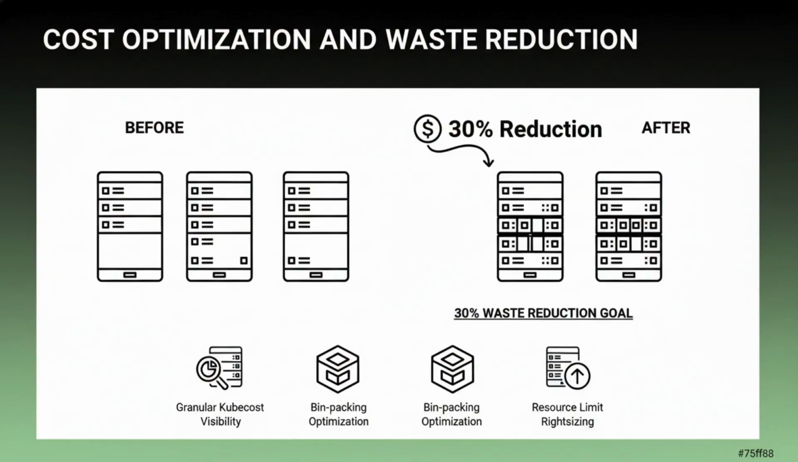We will explore bin packing strategies using the scheduler's affinity and anti-affinity rules to pack nodes more efficiently. This section focuses on the FinOps side of Kubernetes, ensuring that every dollar spent on CPU and memory contributes directly to user value without sacrificing the performance targets we have established in previous steps.